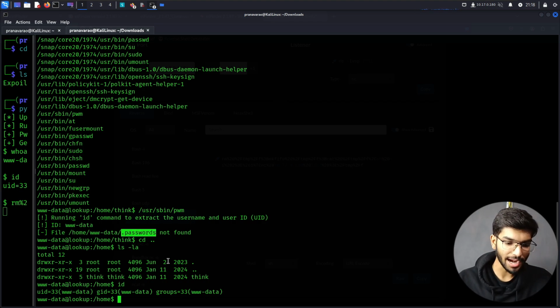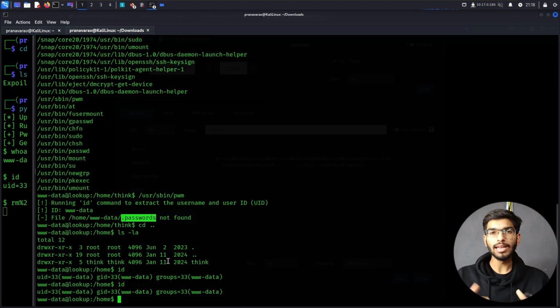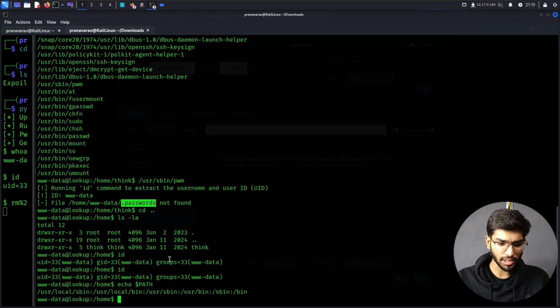Right, one workaround is that I create my own id tool or id command instead of using the one I'm currently using, because now in Linux everything is a file. So even the command, whatever I'm using, id, is a file stored somewhere in the file system, and it is being accessed. Now you can see that from the path command. So if I do echo path, which is by default there in all the systems, it says it's using an sbin file for accessing all the contents for these commands. So I thought, let me modify this itself.